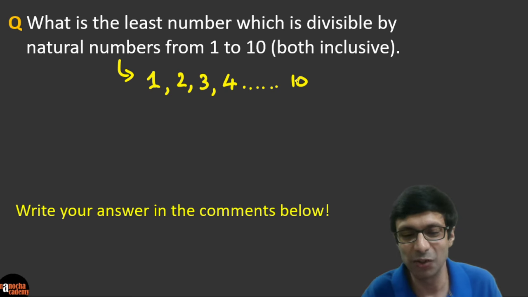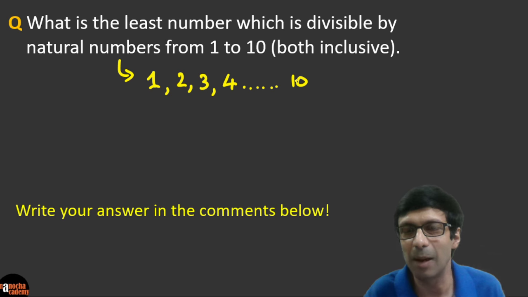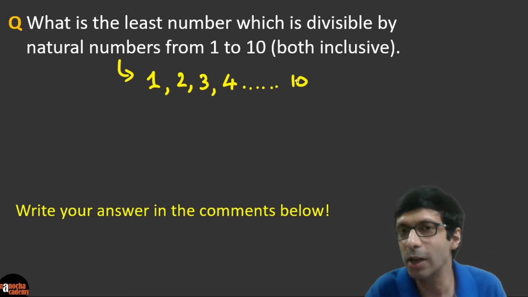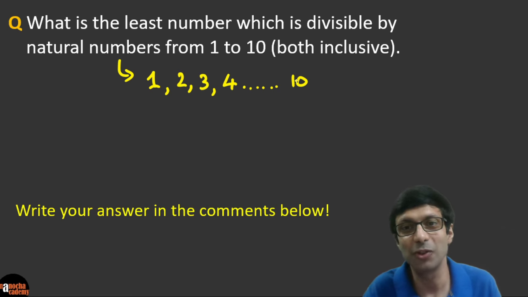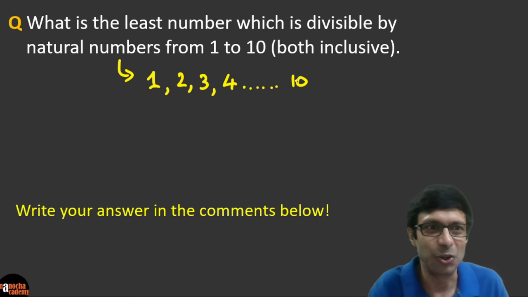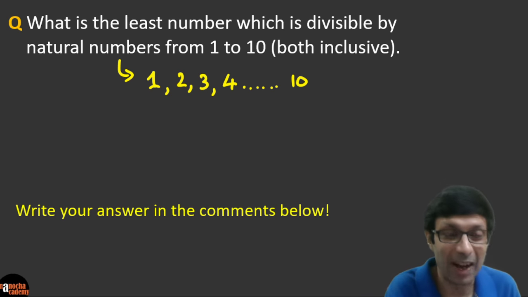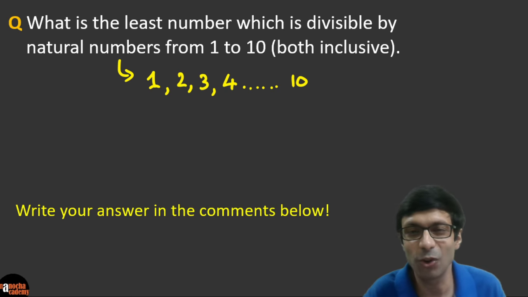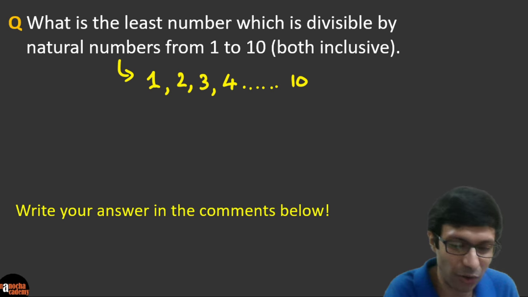So take a look at this interesting question. What is the least number which is divisible by all the natural numbers from 1 to 10, both inclusive? I want everybody to try this question and write your answer in the comments below. So this is your homework question. I know some of you are answering it here. That's very good, but I'm not going to tell if it is right or wrong because I want everyone to try themselves.